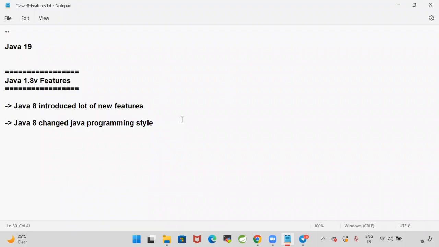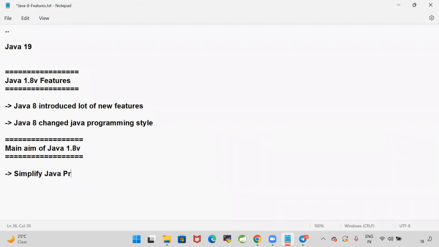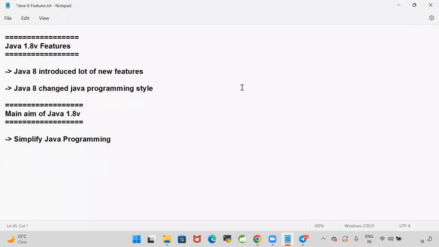What is the main aim of Java 1.8? The main aim of Java 1.8 is to write fewer lines of code, to simplify Java programming. That was one of the main aims of Java 8.